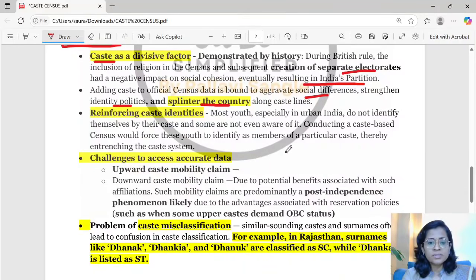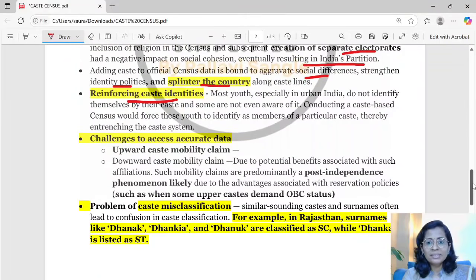Caste census is also reinforcing caste identities. Let us suppose most of the people who are educated, who are beyond caste identities, don't even know what their caste is, or don't bother about it. But if administration recognizes that a particular person belongs to a particular caste, it may reinforce that identity and people will start thinking along caste lines. This can be a very negative fallout of the caste census.